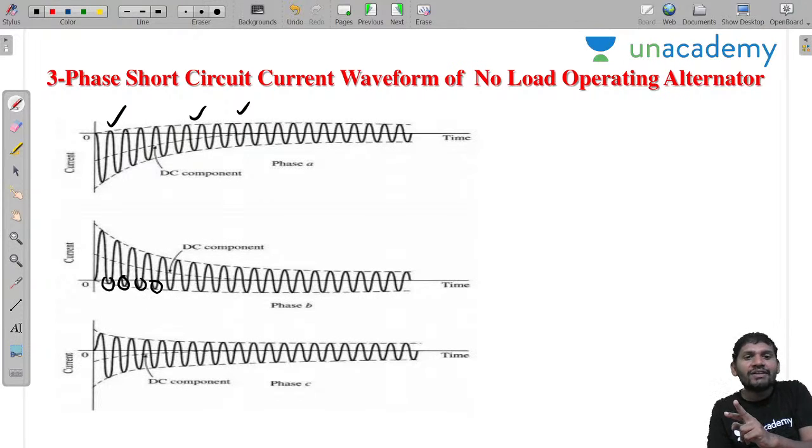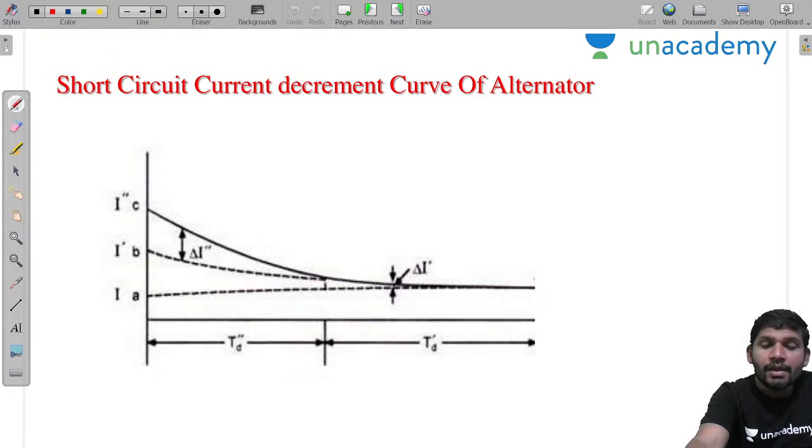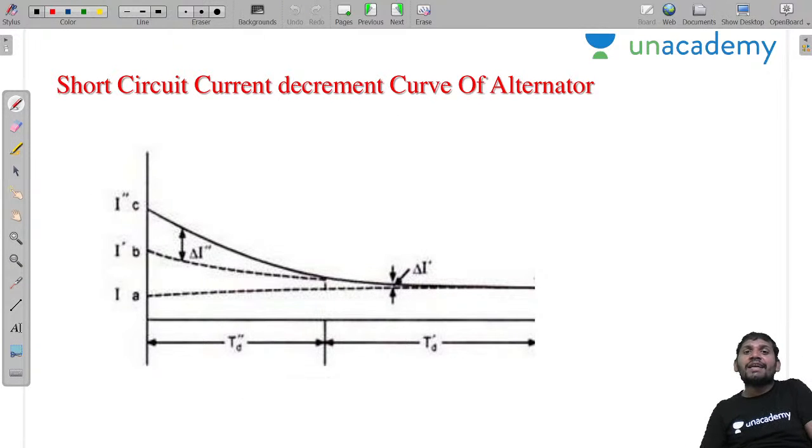Because of the DC offset effect, there is an unsymmetrical response. Understood, sir? Okay, this is for each phase: phase A, phase B, and phase C. These are the three-phase short circuit fault currents. Now, this is the short circuit current decrement curve, sir.